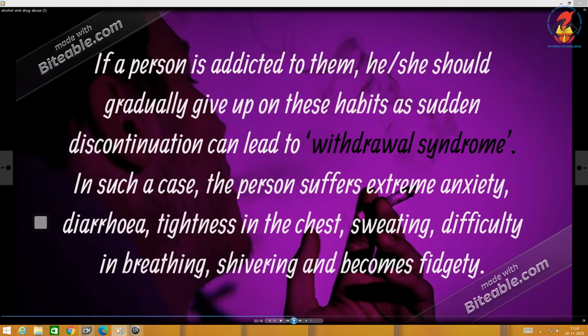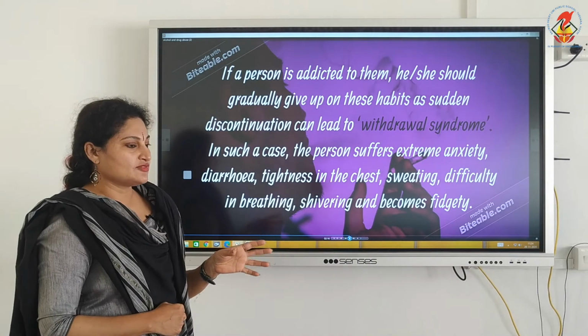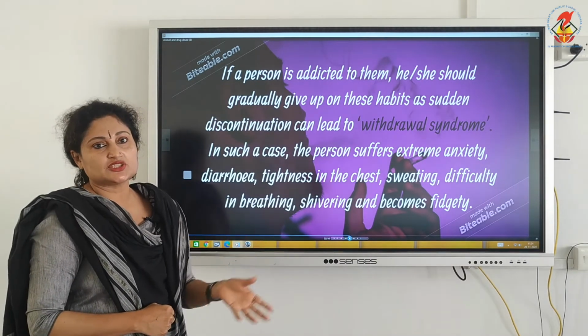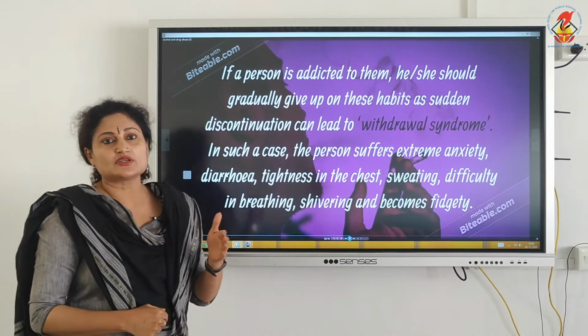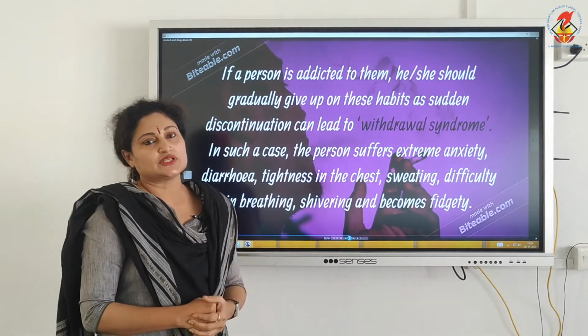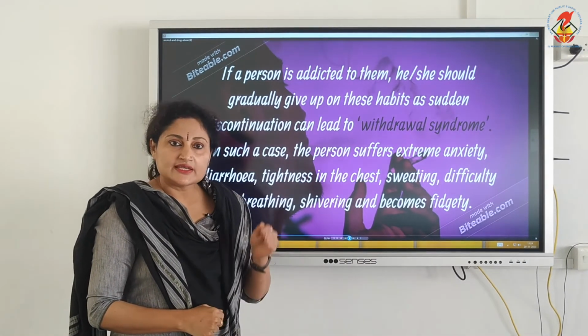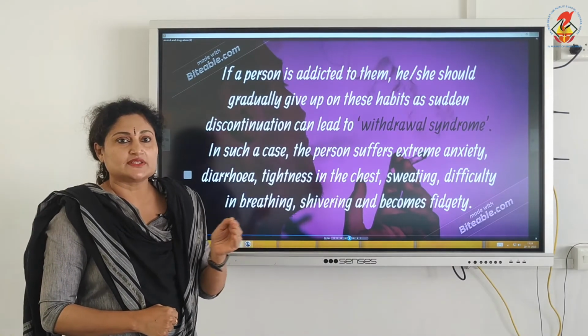If a person is addicted to these substances like drugs or alcohol, he or she should gradually give up these habits, as sudden discontinuation can lead to withdrawal syndrome. So even if the youngster or the person is taken to a rehabilitation center or a deaddiction center, they will not abruptly stop the usage of drugs or alcohol. They give dosages, but they taper the dose.